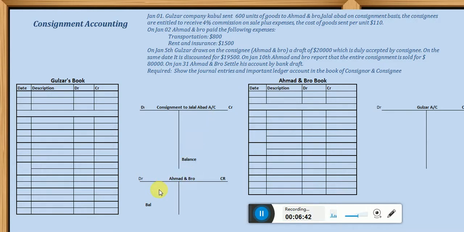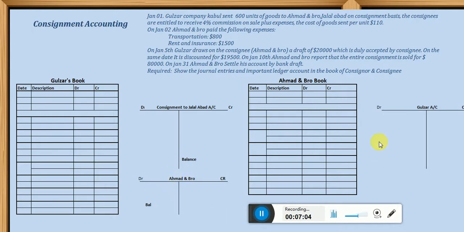And this account, Ahmad and Bro, dear students, is between Gulzar and Ahmad. If there are some dues to be paid by Gulzar to Ahmad, or some receivable to be collected by Gulzar from Ahmad, that is mentioned in this account. So the payable and receivable between these two parties are shown in this account.